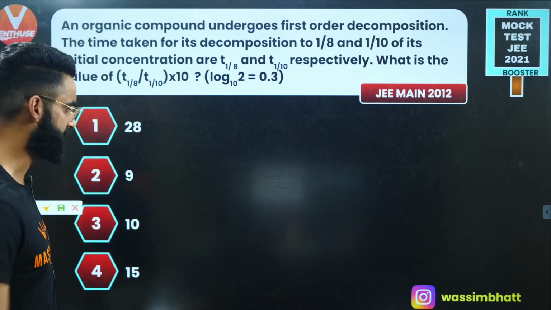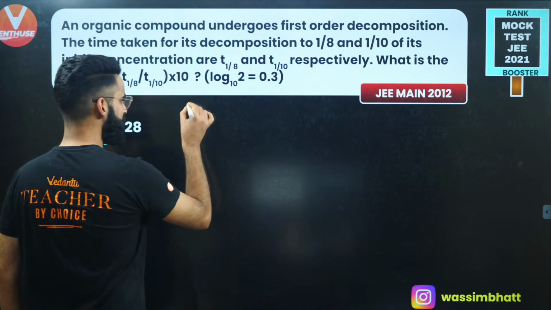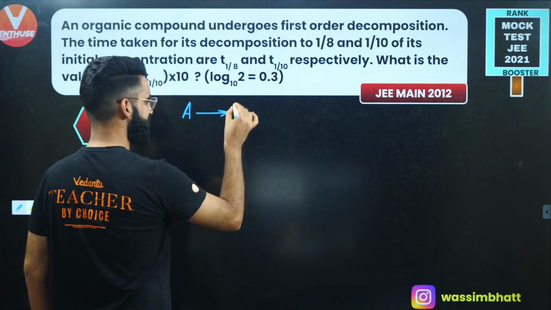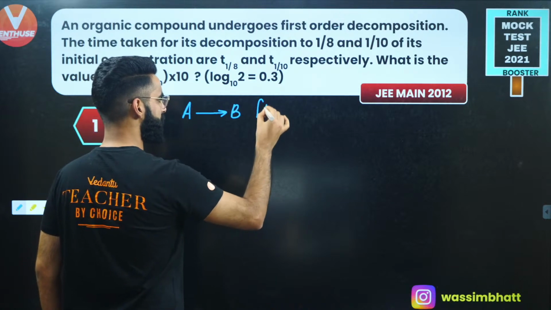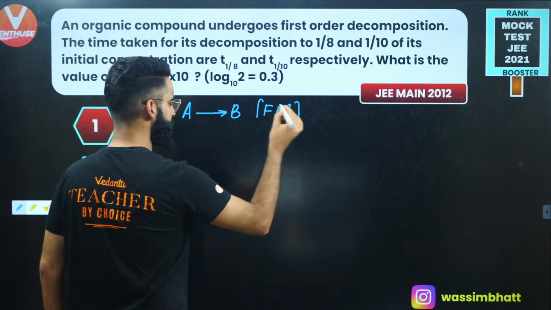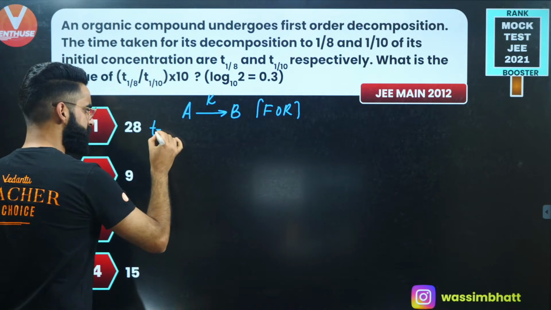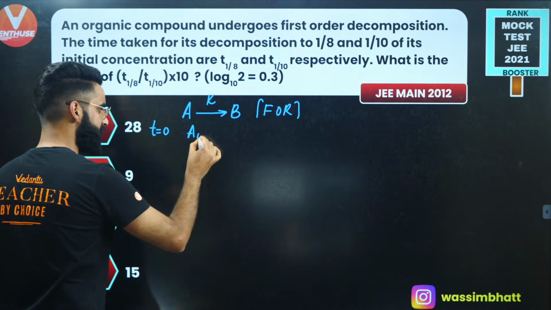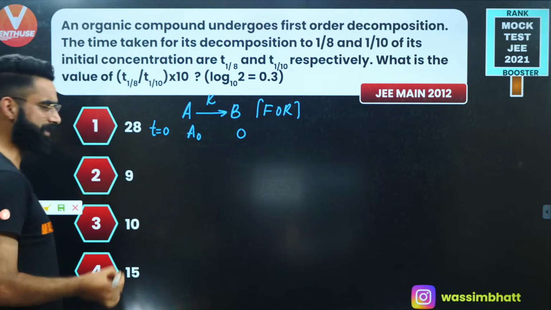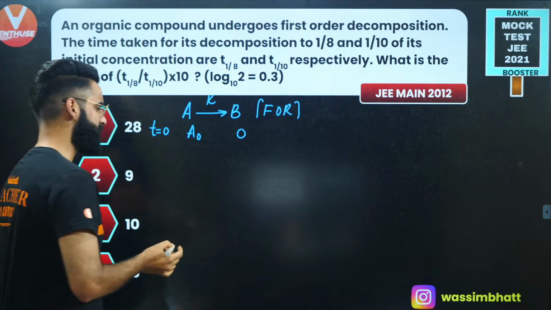Let's see, guys, how this question is to be solved. Let's assume I have got a first order reaction as A gives B. Let's assume its rate constant is K. At time t equal to 0, the initial concentration of reactant is A0, and the initial concentration of product is 0.